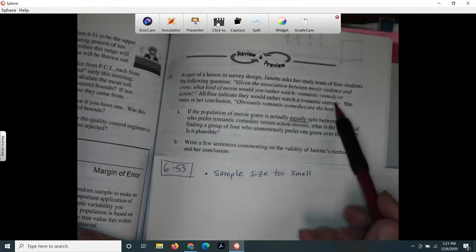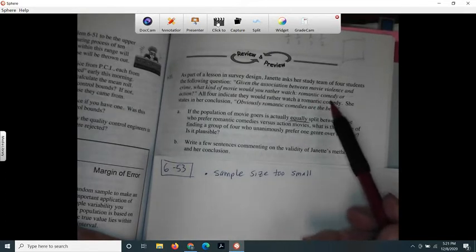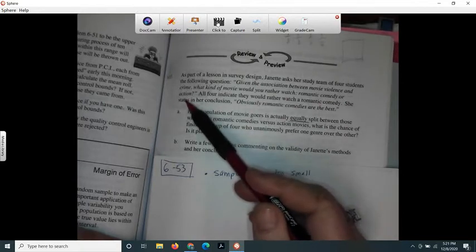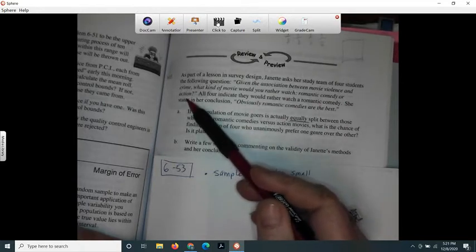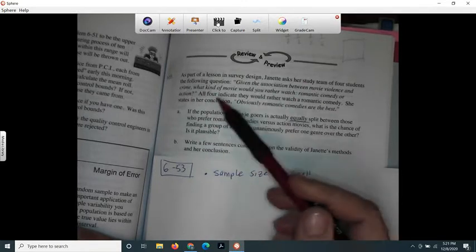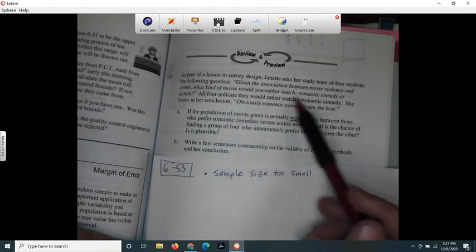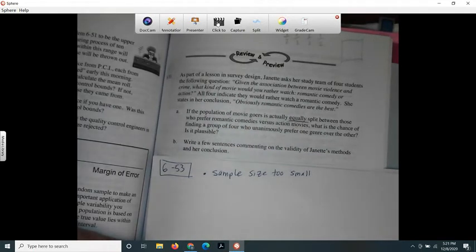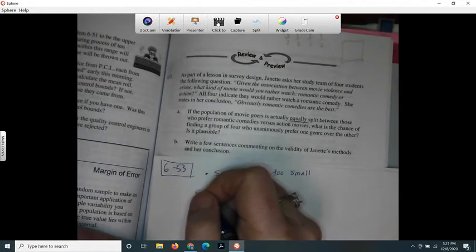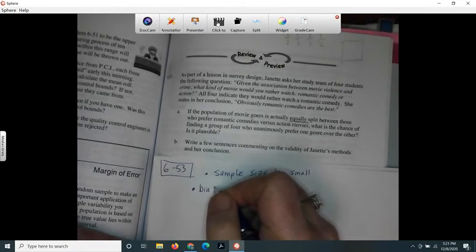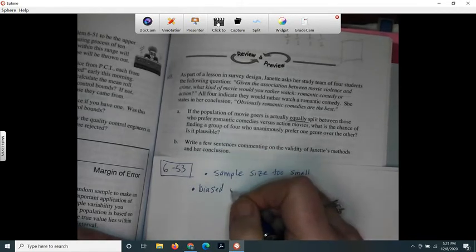Romantic comedy, which implies no violence and maybe no crime. Action normally does have some violence, so she's persuading just by the wording here. She's persuading them to want to answer a certain way. I'm just going to say biased wording.